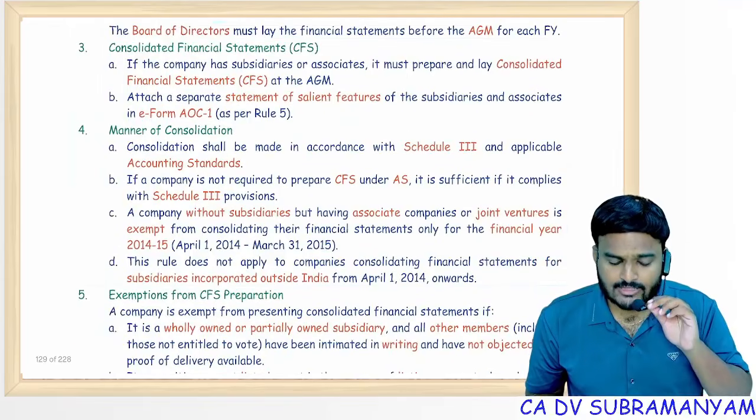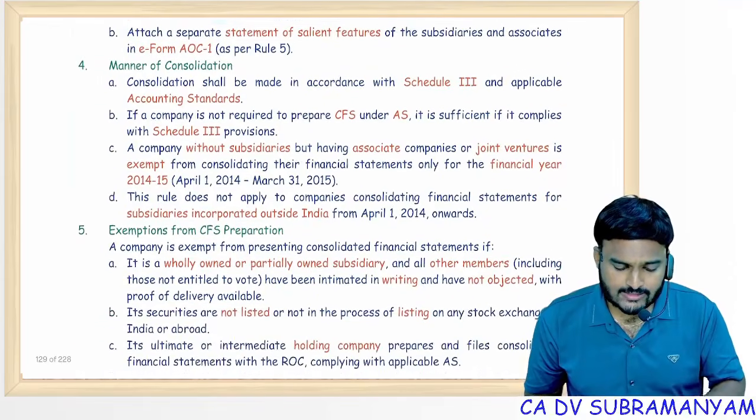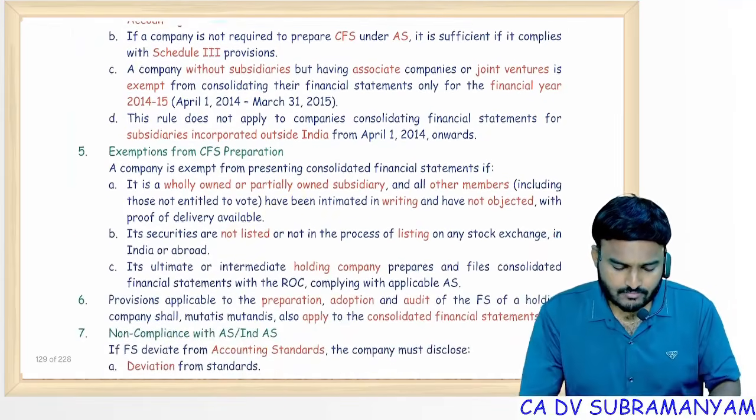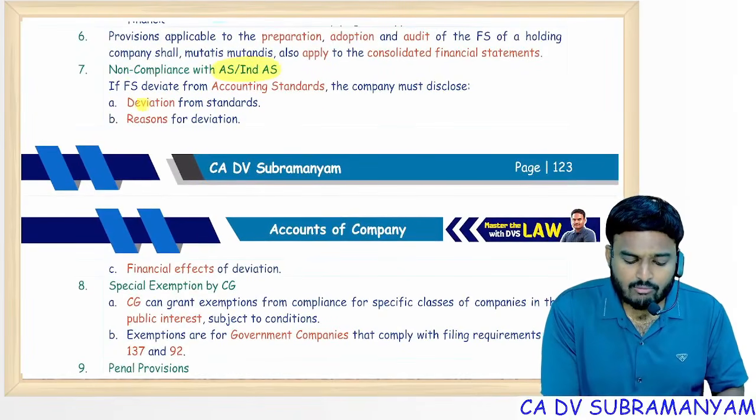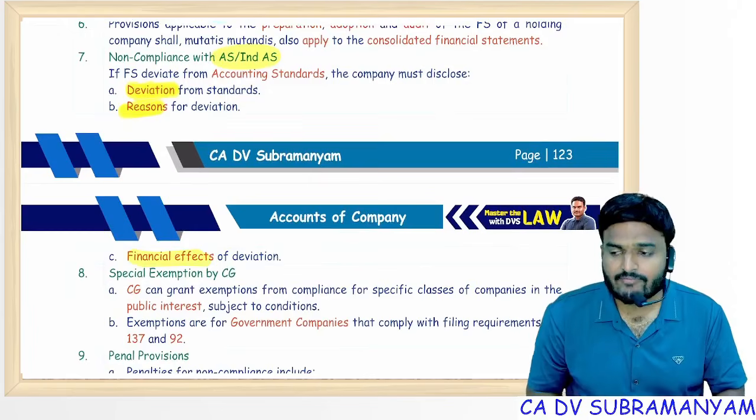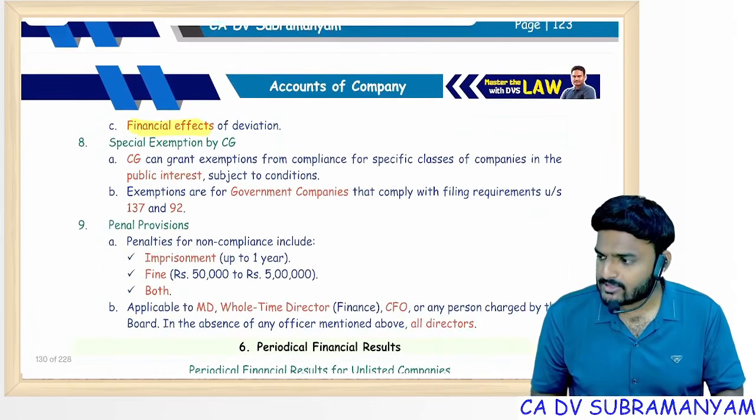Schedule 3, financial statements format. Schedule 3, yes, accounting standards applicability. This I covered, important I covered. Non-compliance of AS, you have to disclose the reasons for deviation. First, which standard deviated, what are the reasons for deviation, and financial effects of deviation also you need to disclose.